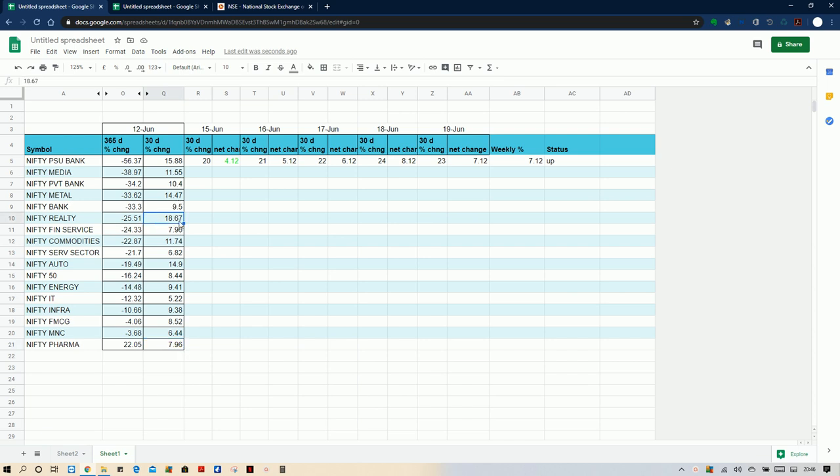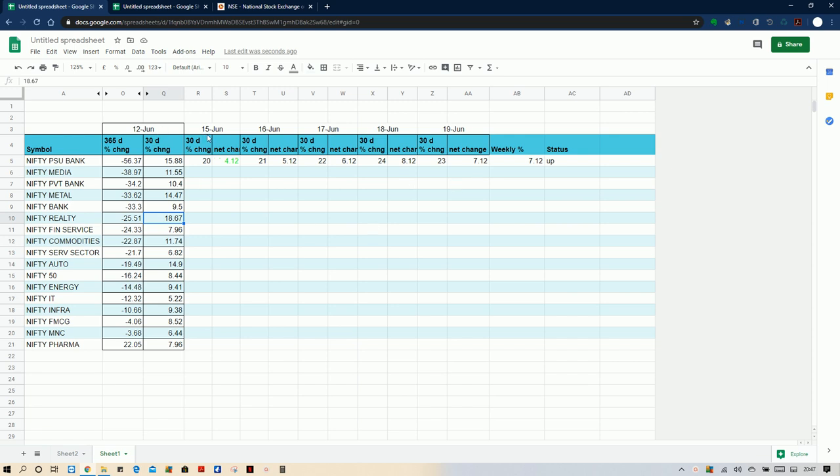And if you look at the 30 days percentage, it is 7.96, but the highest is Nifty Realty sector. If you sort this with the highest return, you can see 18.67, that is the Nifty Realty sector. Our ultimate objective is to plot this for the entire week.